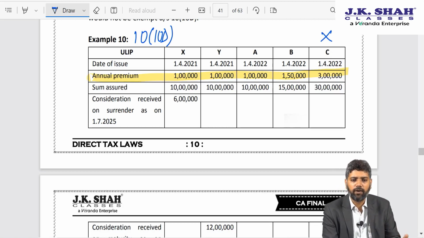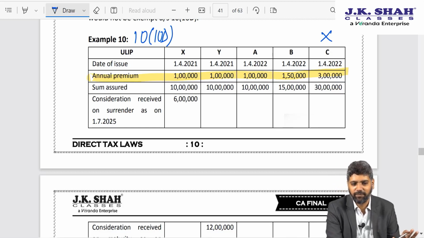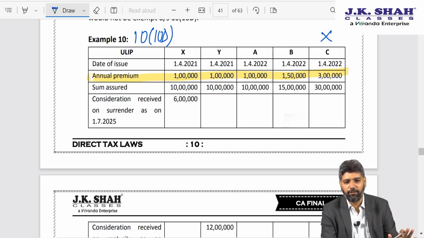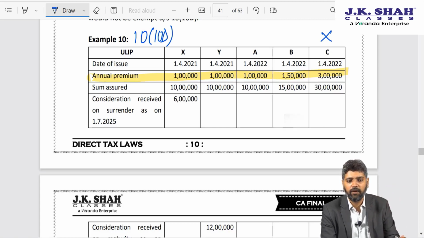Now remains policy X, Y, A and B. Here the question arises which combination is possible. All four put together definitely exceeds 2,50,000. So X plus Y plus A plus B is not a combination which is possible. Three policies put together also not possible. If you have a cursory glance at the figures, any three policies put together also the premium will definitely exceed 2,50,000. So I have to take a combination of 2.